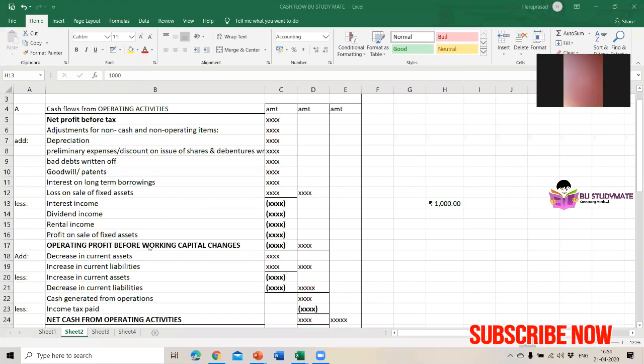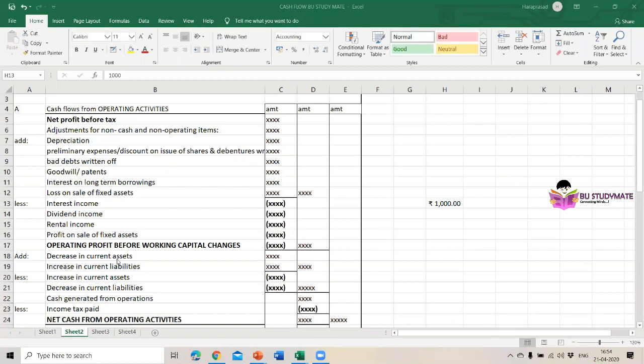Then operating profit before working capital changes comes from these items. Here I have written add and less also. You focus on these points, these columns also. Then after calculating the operating profit before working capital changes, we have to calculate the net cash from operating activities. Here we need to add a decrease in current assets and an increase in current liabilities. This I will tell you while solving the question: which decreases in current assets we have to take, and increases in current liabilities. Then less: increase in current assets and decrease in current liabilities.